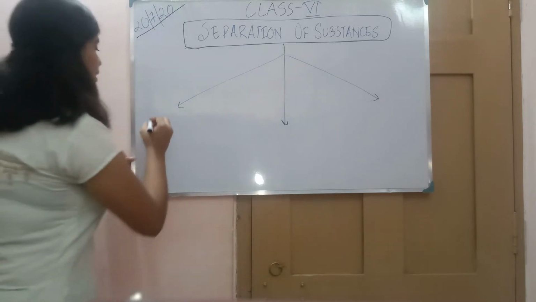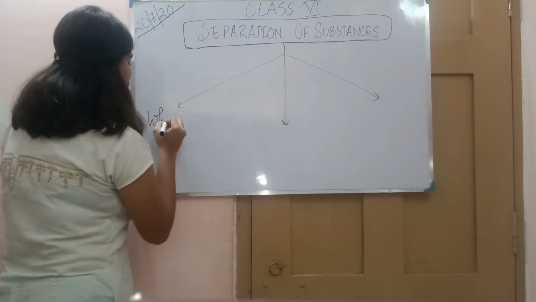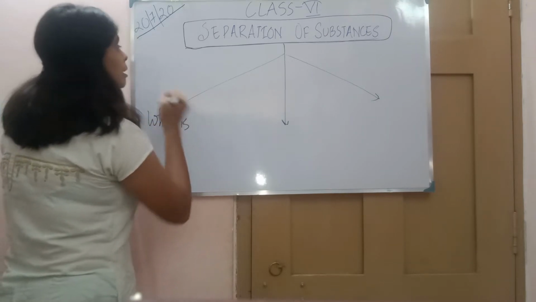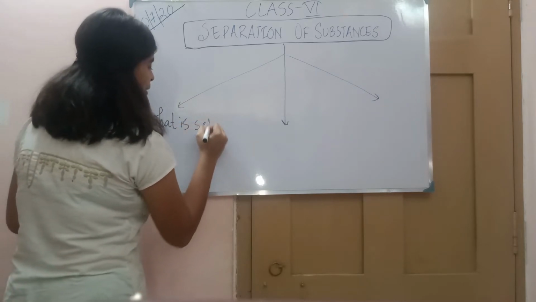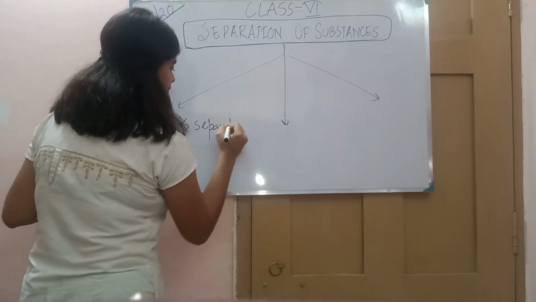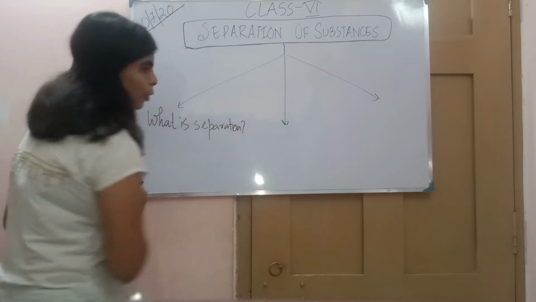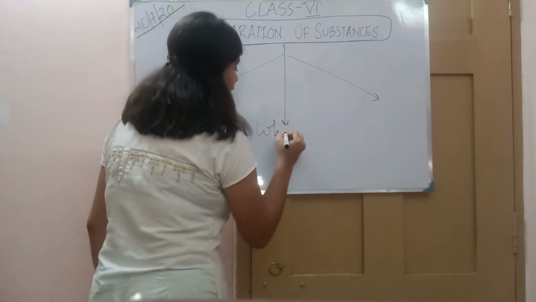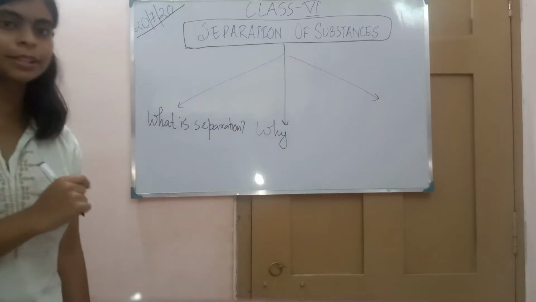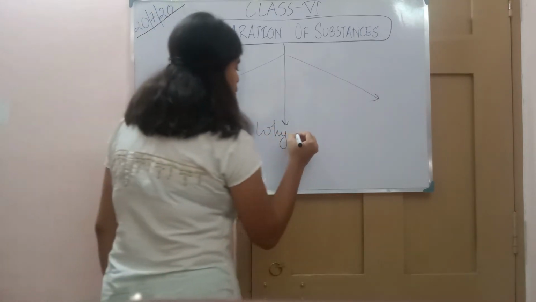The first question that comes whenever we start a chapter, after reading the heading, is what is separation. The second question is why do we need separation, as similarly in the earlier chapter the question was why do we need to do sorting.